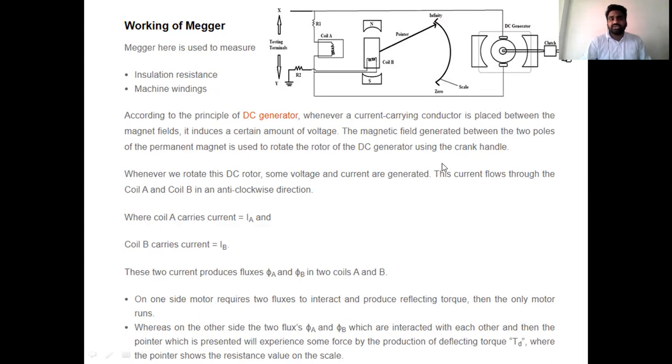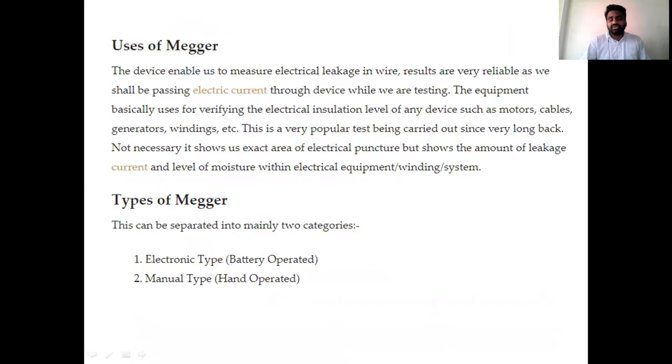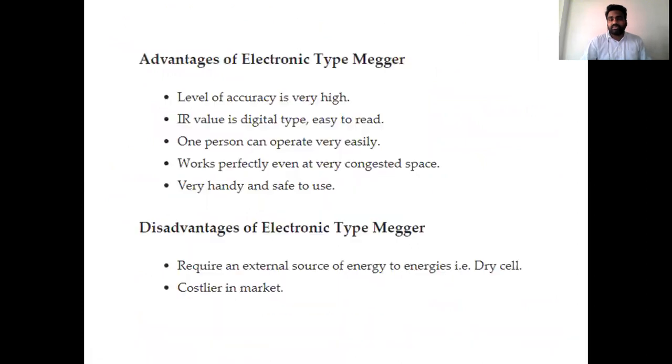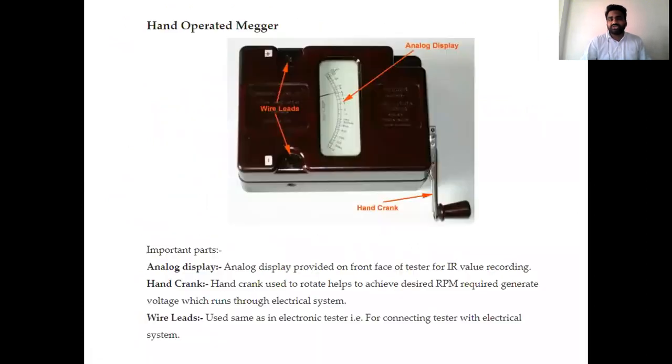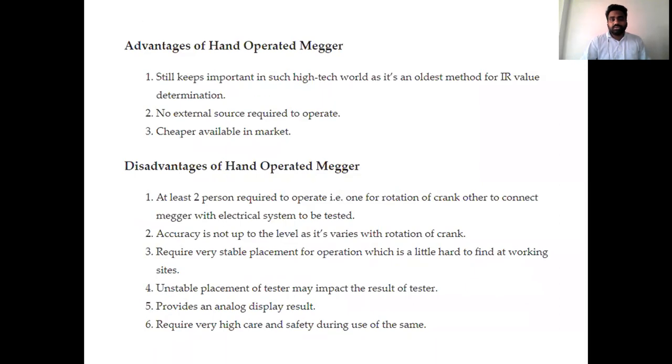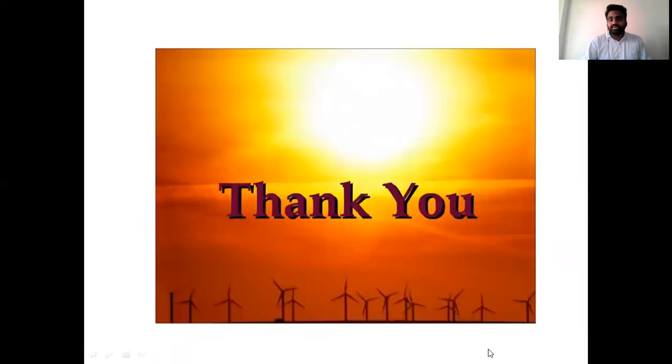So that is how we analyzed the working, and we discussed various types of Meggers, like the electronic Megger, with their drawbacks and applications, and the hand driven Megger, with its drawbacks and applications. Okay, thank you everyone. Thank you for your time.